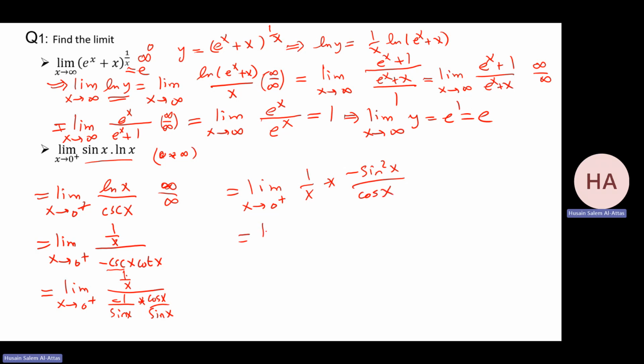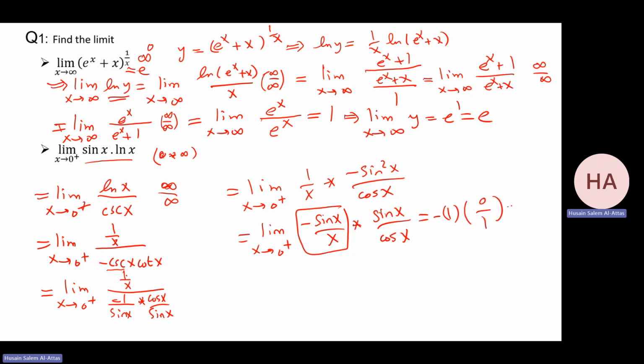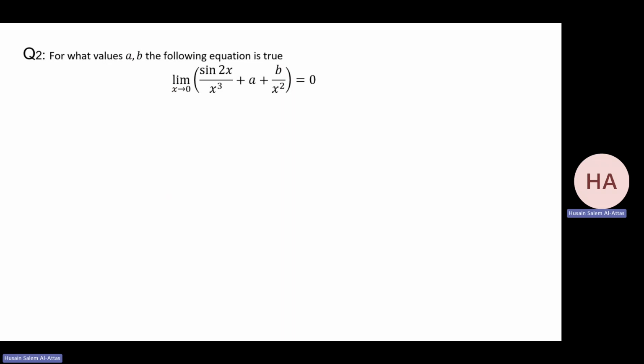I can make this minus sine x over x times sine x over cosine x. This limit is minus 1, or rather 1, times minus, times 1. And this limit is 0 over 1. So the answer is 0. So the limit is 0, no need for e in this one.